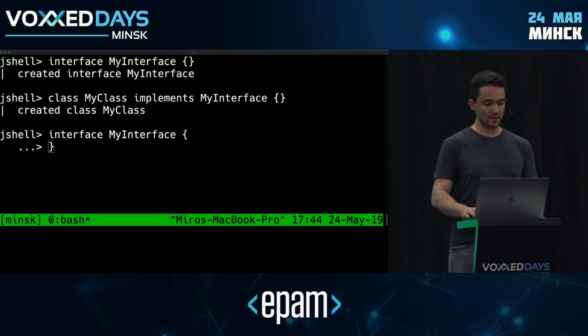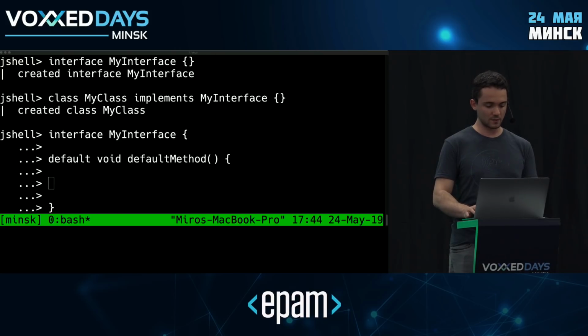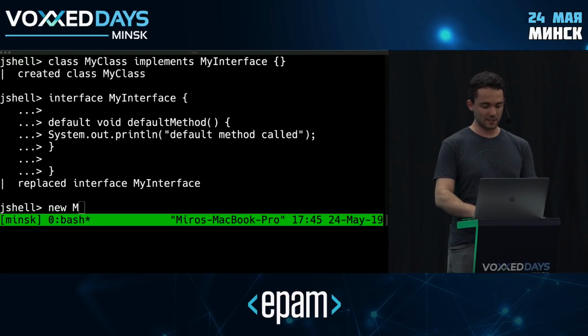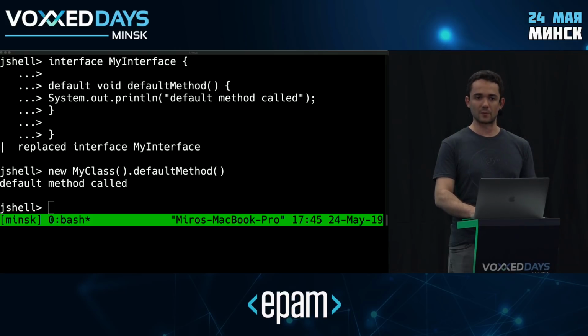So I can just go here and create a default method. Let's say default void defaultMethod. And it's going to be very simple. I will just make it print out that the method has been called. So System.out.println "default method called". Now, of course, if I instantiate the class, I haven't modified the class in any way, I can call the default method here, right? Because it's inherited from the interface. That's sort of the standard way of how default methods work.